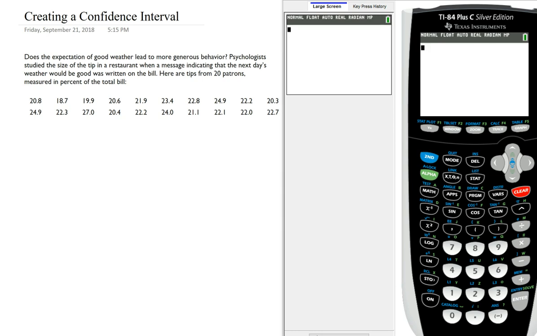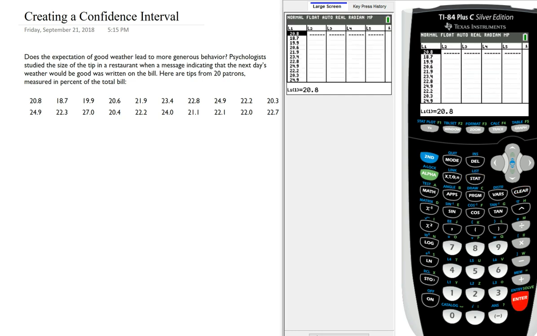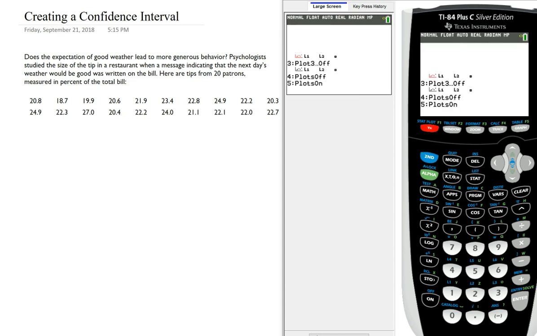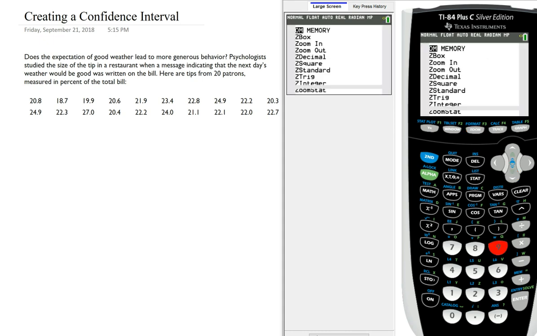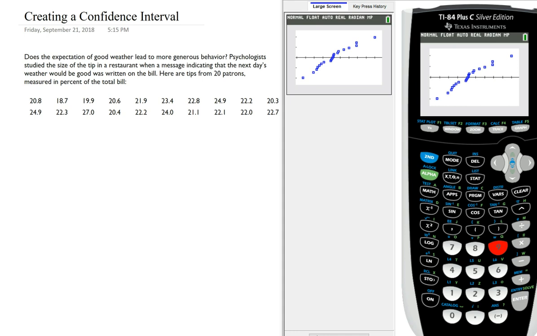So I've already entered the data into my list. You can see that here. So I'm going to go to my stat plot. I'm going to turn my plot on. I'm going to graph the last type of graph, which is a normal probability plot. And I'm going to do my shortcut of zoom 9 to get to my data. Now, this does have a linear pattern. Maybe it's not perfectly straight, but we're going to proceed with caution, saying that yes, we can perform inference on this set of data. So now we want to create a confidence interval.